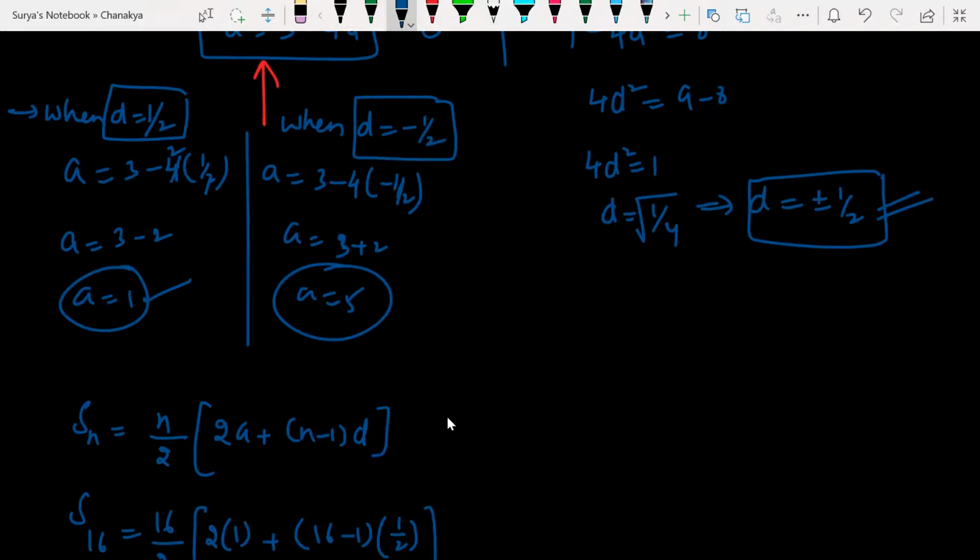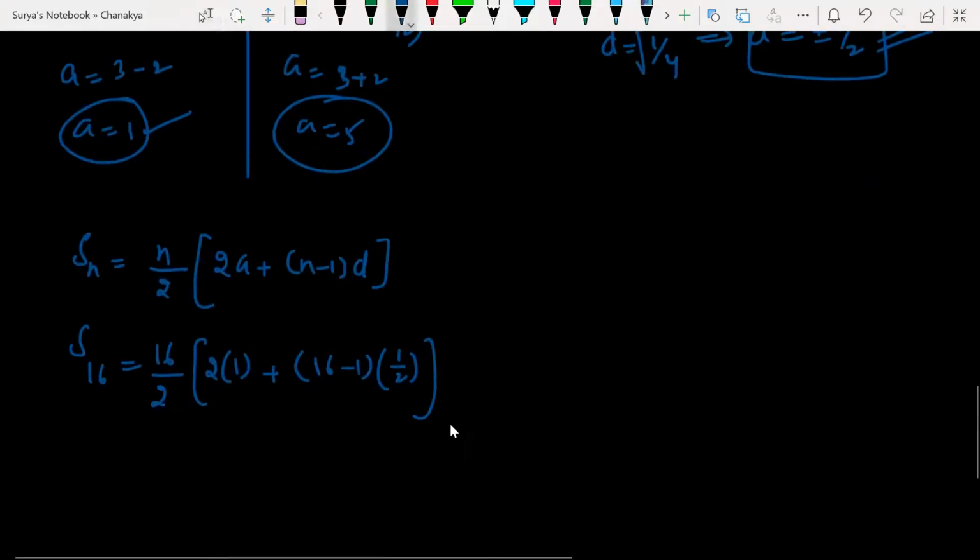Getting my point? So when D is equal to plus 1 by 2, A is equal to 1. When D is equal to minus 1 by 2, A is equal to 5. Now look at this. I'm taking the first case. Two cases I'm solving here.